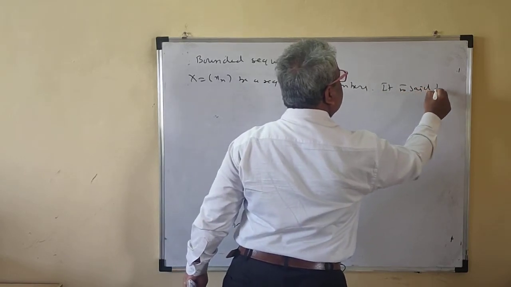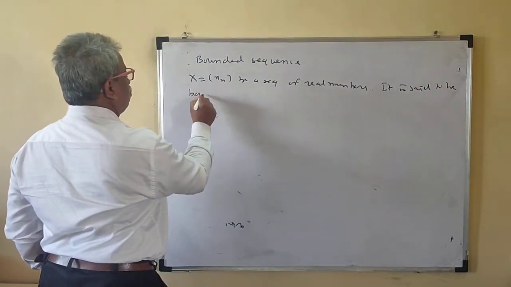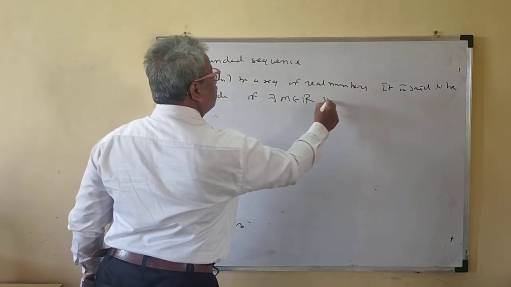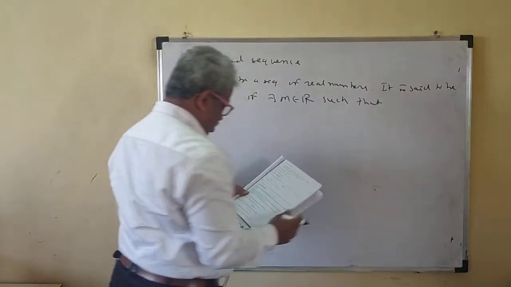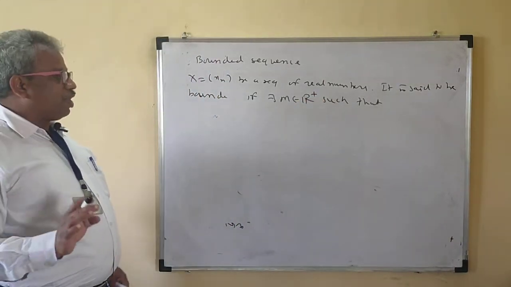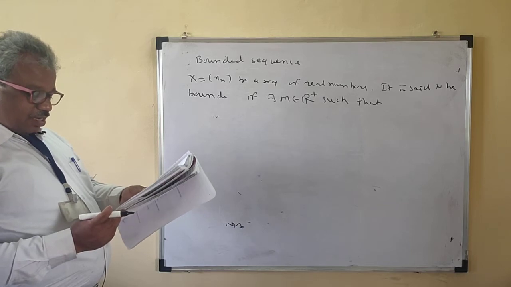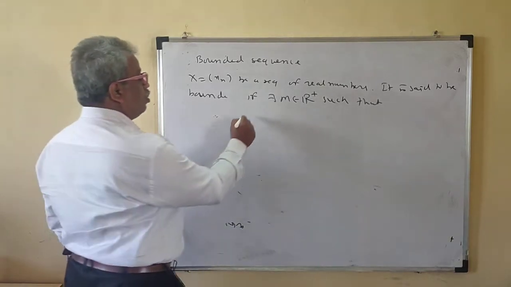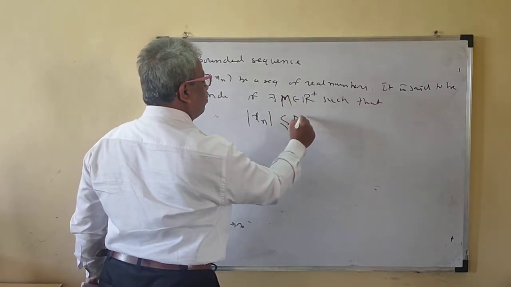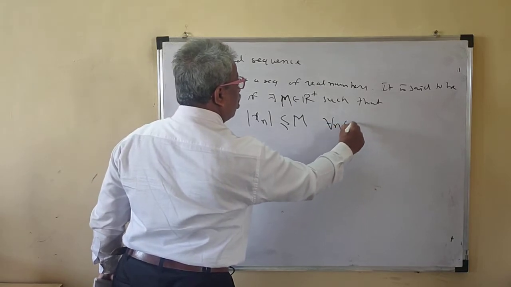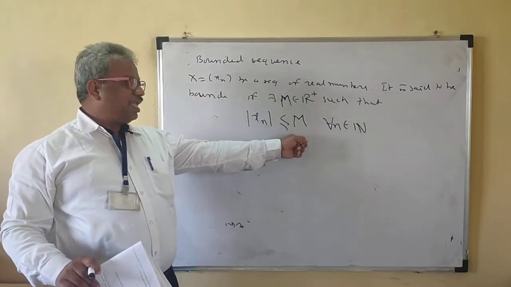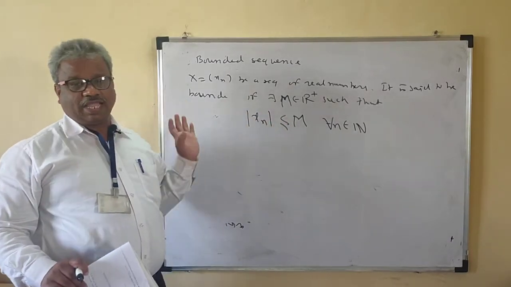It is said to be bounded if there exists M belonging to R plus, a positive number, such that mod of xn is less than or equal to capital M. This is very important: for all n belonging to N, not for some. So the mod of every number should be less than M.